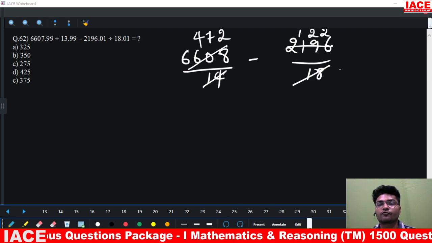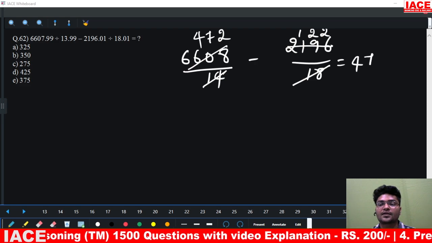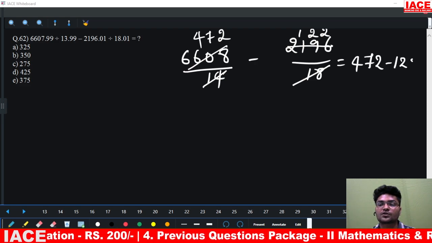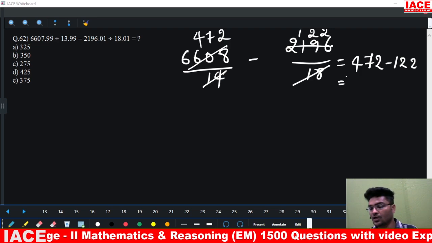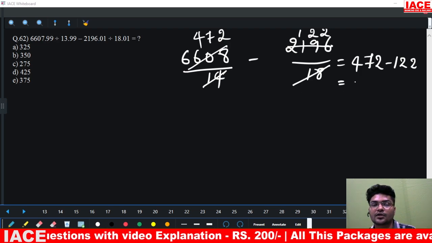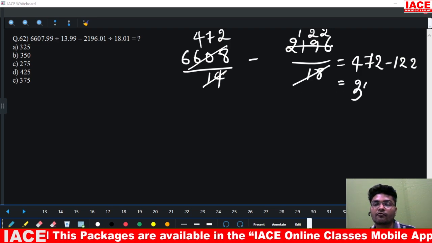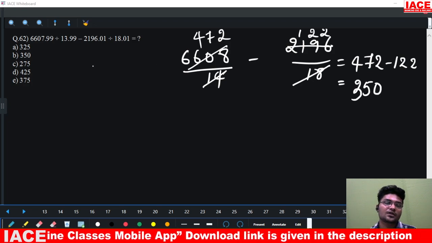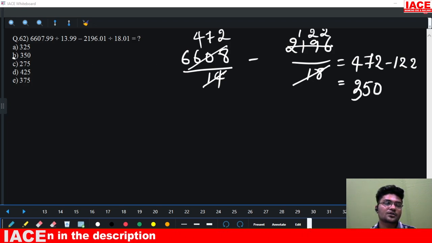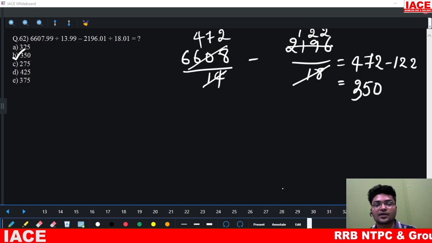So 472 minus 122. How much is 472 minus 122? This is 350. The correct option is 350, that is option B. Option B is the correct answer.